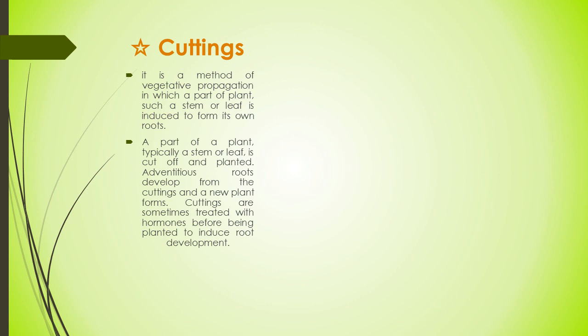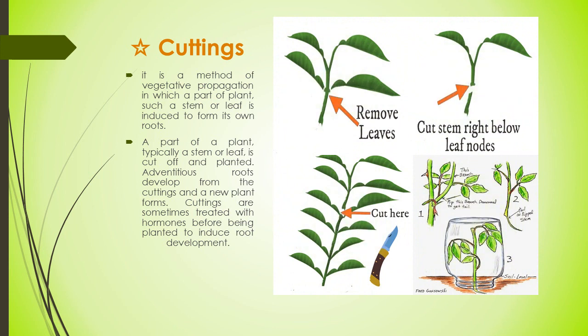A part of a plant, typically a stem or root, can be cut off and planted. Here you can see the simple method of cuttings. Simply first remove the lower leaves and cut the stem right below the leaf node, and then transplant into soil and leave them.